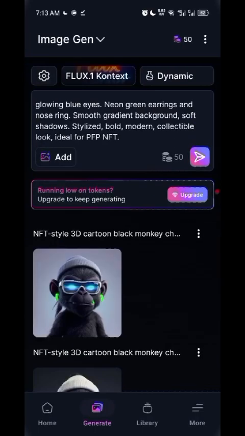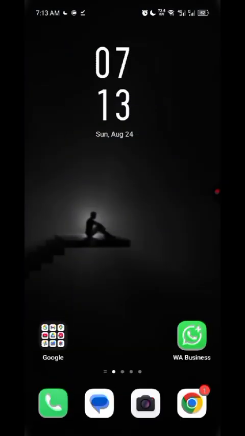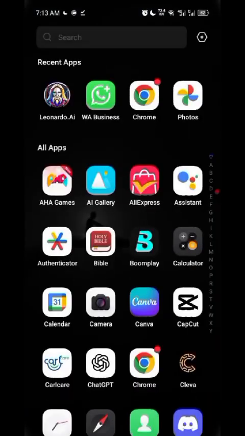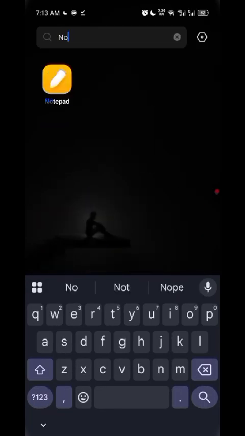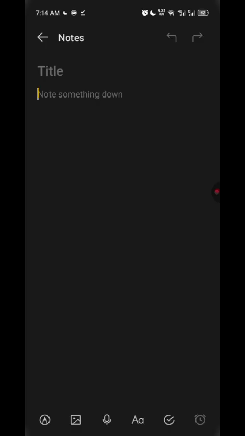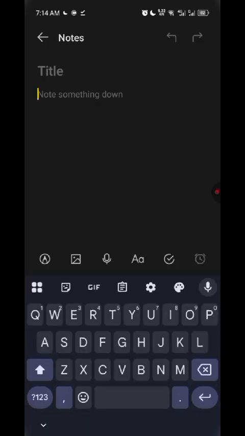But the third one is that if you have something that you like, let's go to notebook. If you have something you want to recreate, you have it in your mind, you can actually type it. Say you have something you can picture in your mind, you say, I want to generate an old woman.